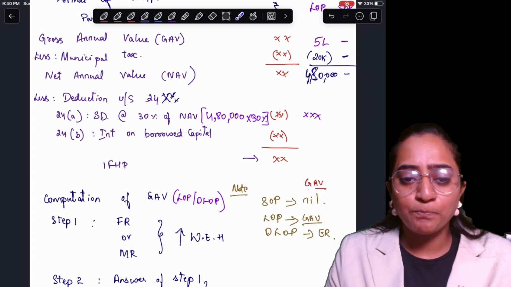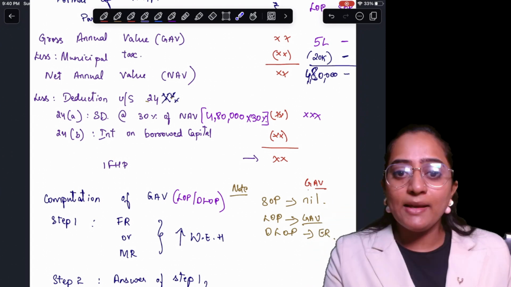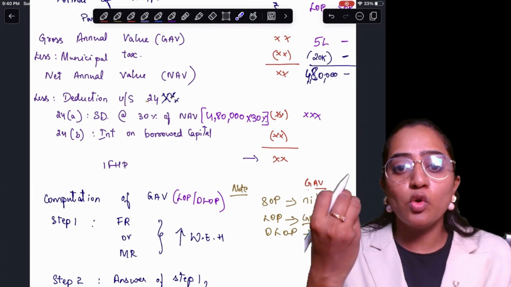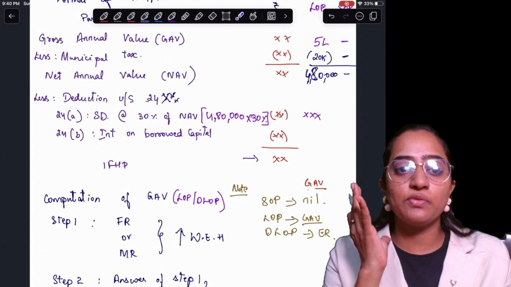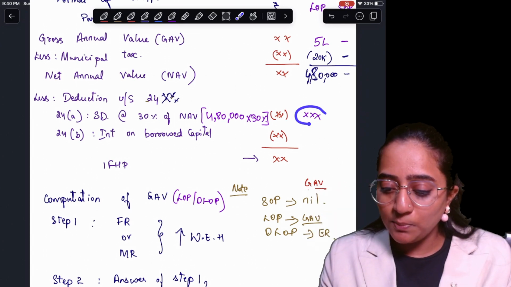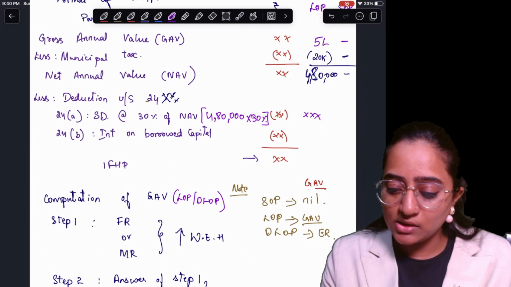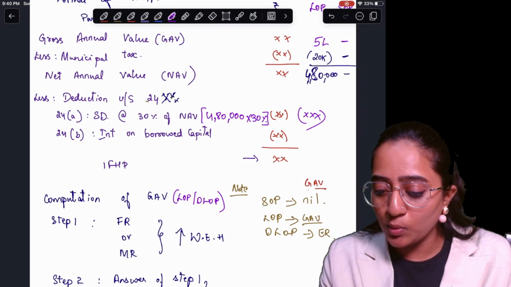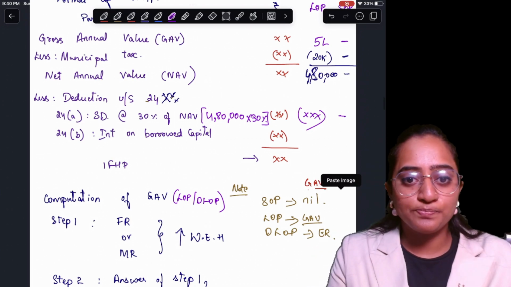Whether you incur expenses or not, we are going to give you a standard deduction of 30%. Take it and enjoy for life. Whatever 30% you get, you make it a deduction in your LOP. However, you don't have any NAV in SOP, so it is going to be nil here also.